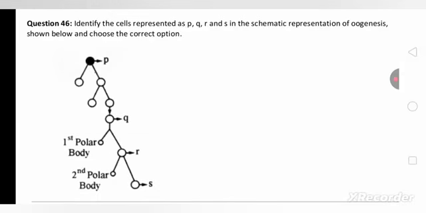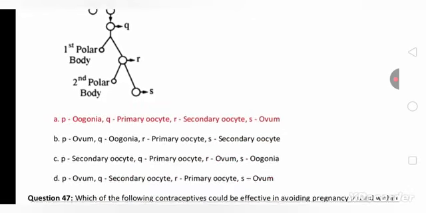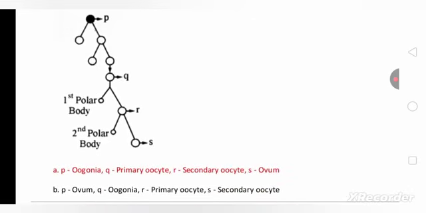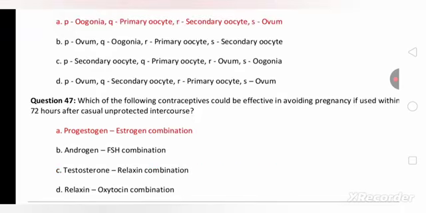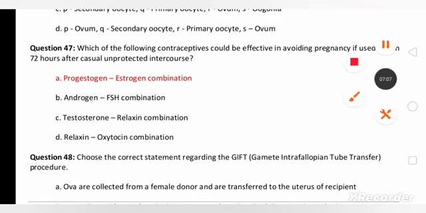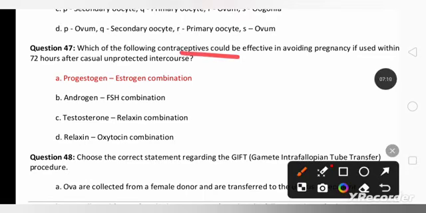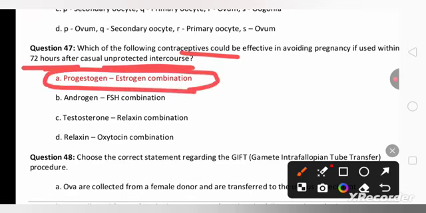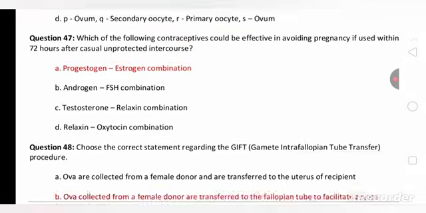Next, identify the cells representing P, Q, R and S in the schematic representation of oogenesis given below. Choose the correct option. So here P is oogonia, Q is primary oocyte, R is a secondary oocyte and S is ovum. In the next question, which of the following contraceptives could be effective in avoiding pregnancy if used within 72 hours of unprotected intercourse? So definitely the combination of two hormones, progesterone and estrogen combination pill has to be taken.